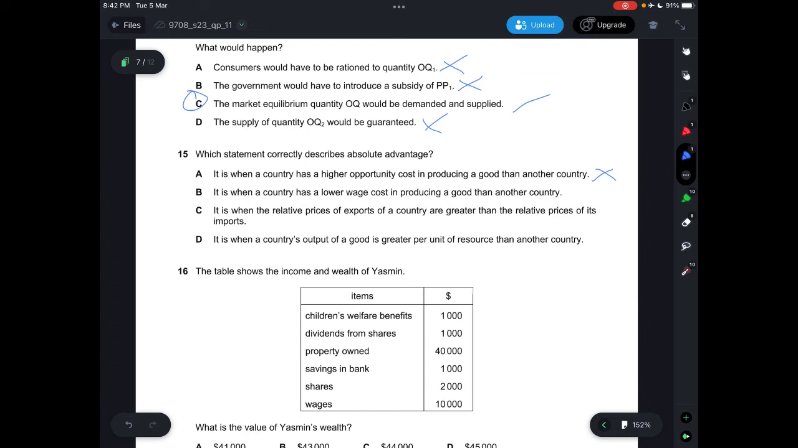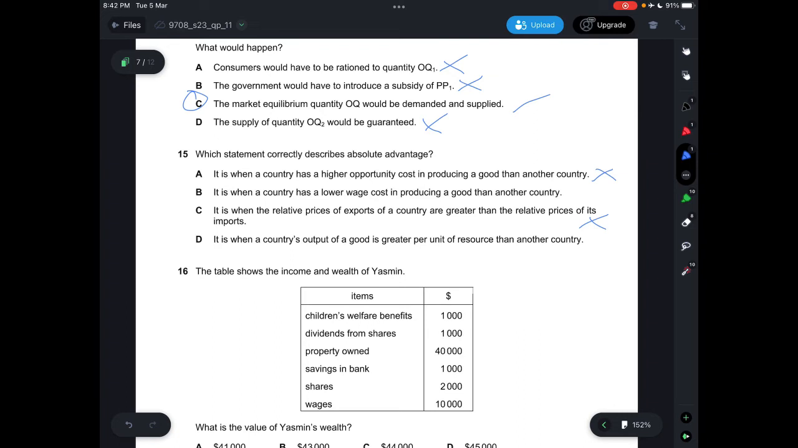Let's look at C first. It is when the relative prices of exports of a country are greater than the relative prices of its imports. This is not absolute advantage. D says it is when a country's output of goods is greater per unit of resource than another country. So absolute advantage means that they can produce higher output at a lower opportunity cost.